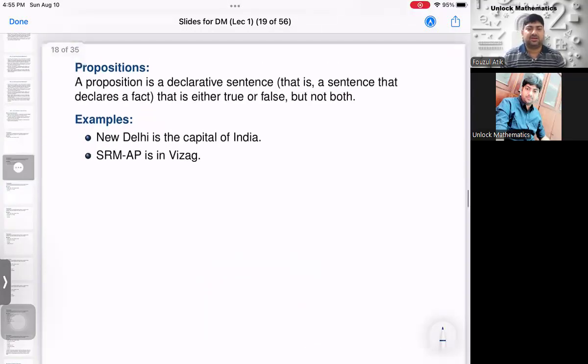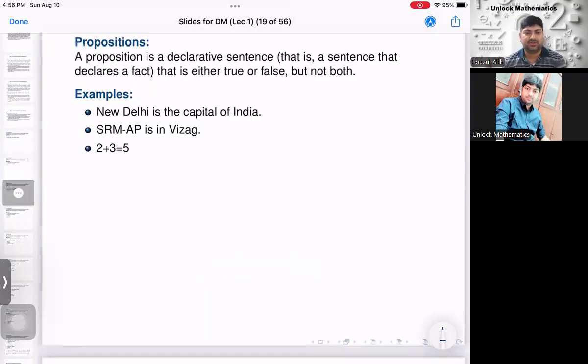Now look at the next example. SRMAP is in Vizag. Now we know that SRMAP is actually in Amaravati. But this statement is declaring a fact. It says that SRMAP is in Vizag, which is actually a false statement. But it's a proposition because it declares a fact and it is always false, because we know that SRMAP is in Amaravati.